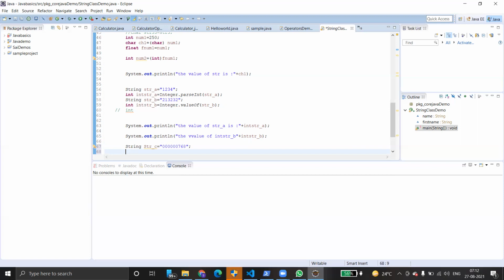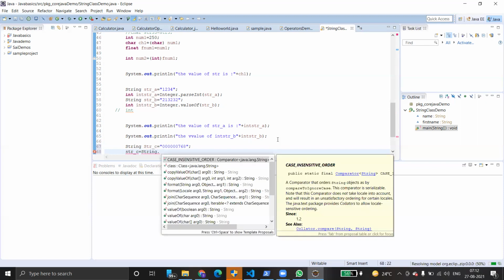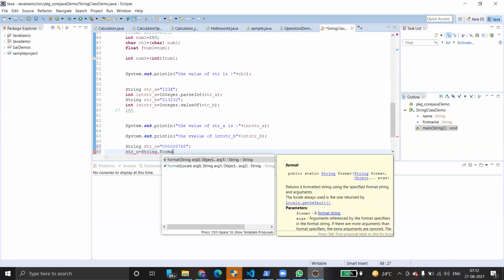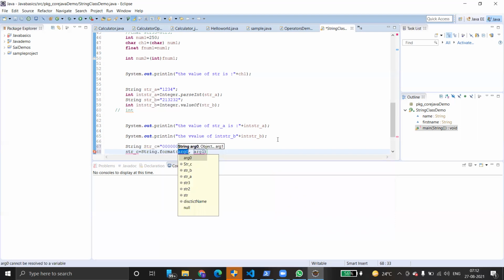So how to do that? We give str_c equals String.format. Then we have to provide the format and the number.